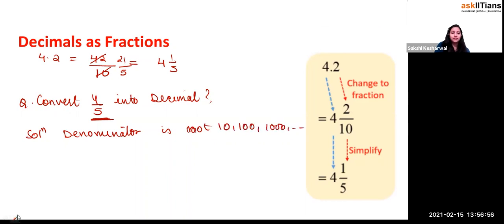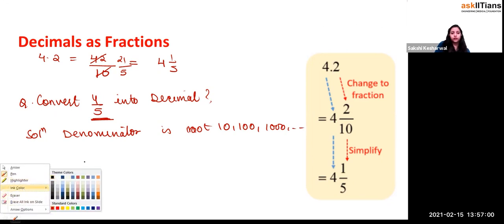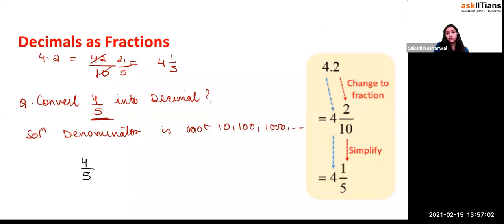So as I said, you can always make an equivalent fraction. The closest multiple of 5 among 10, 100 or 1,000 is 10, so multiply by 2 on the numerator and denominator. I can write this as 8 by 10, which is equal to 0.8. Yes or no?